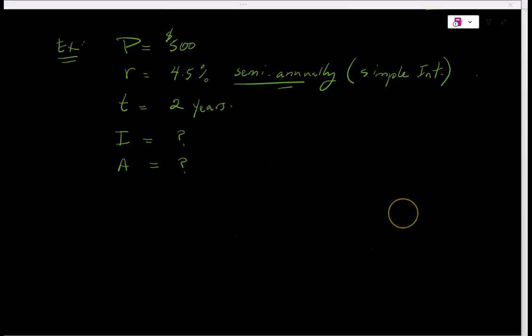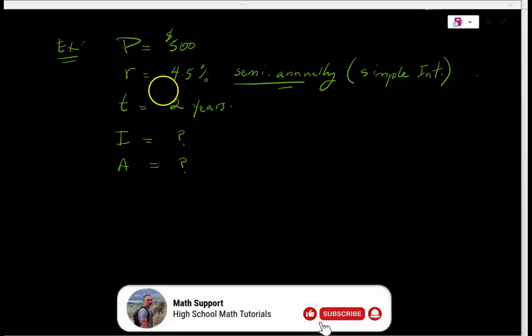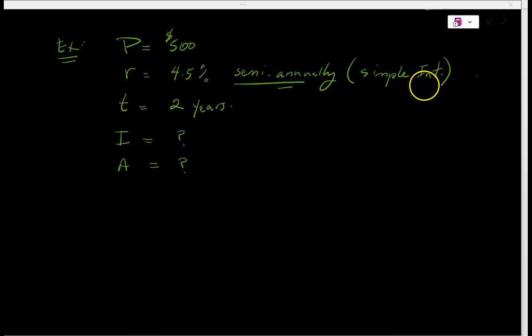All right, let's look at this question. We have a principal amount of $500. We got the rate 4.5%, and this time it is a simple interest, but it's not annual simple interest. This is semi-annual simple interest. So every 6 months you get this interest rate. And the time, you want to leave it for 2 years. We want to know what the interest amount is, and we want to know the total amount. This is kind of a tricky question, but stay focused and you'll see what's happening here.